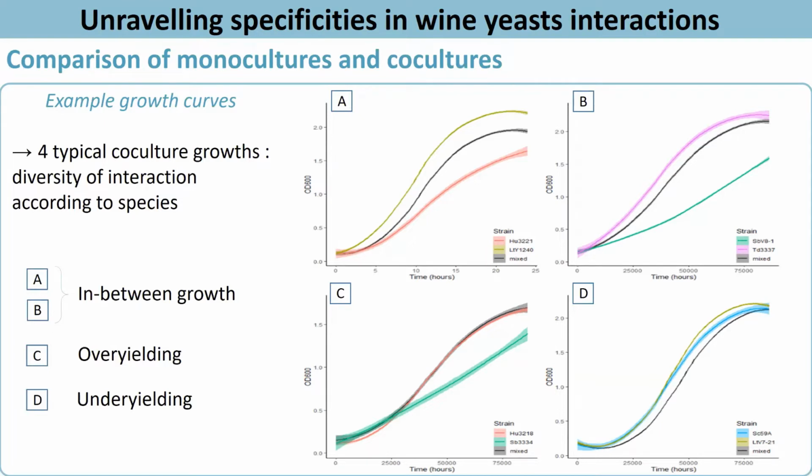In case C, coculture shows what would be similar to overyielding, since the overall growth, when considering the area under the curve, is higher than both monocultures. And in case D, we have underyielding, since the coculture growth is below both monocultures.